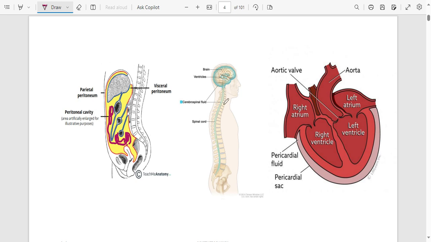If you go to the brain, the fluid there is known as cerebrospinal fluid. In the central nervous system, there is cerebrospinal fluid here with the spinal cord. Also, the heart has different layers. The fluid that you are going to find in between the layers of the heart is known as pericardial fluid. So these are all types of extracellular fluid.